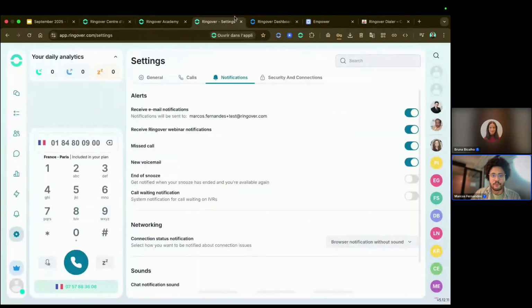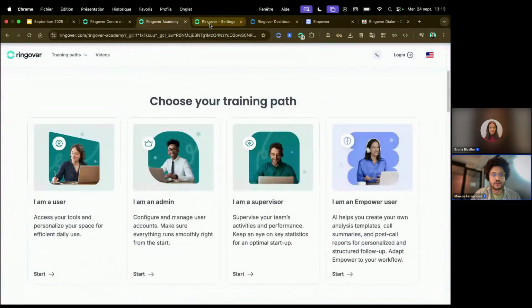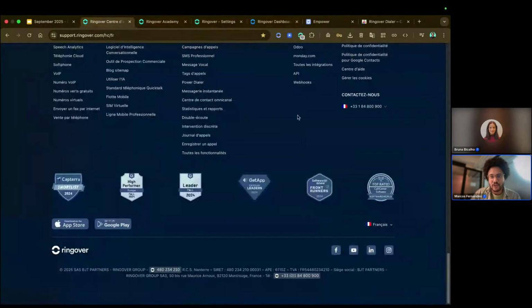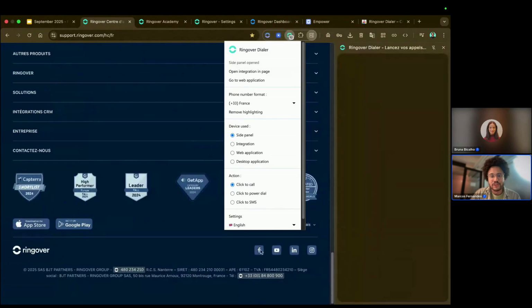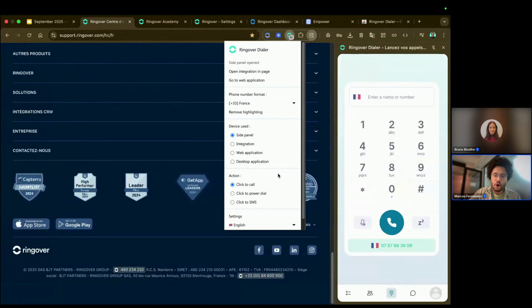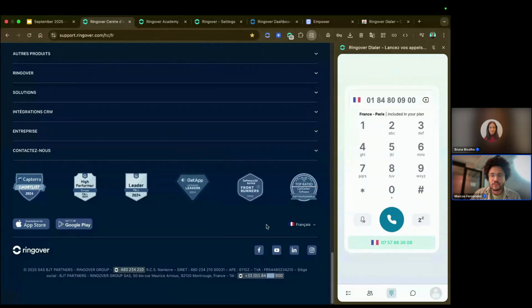So if you are going to use, so let me go back here. If you are going to use the side panel, then if the side panel is activated, when you click on the number, you're going to call. So I choose the action is call. You're going to call with the side panel. As you can see, I clicked here and the number appeared here in the side panel.